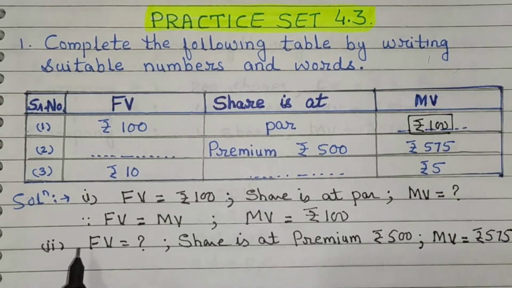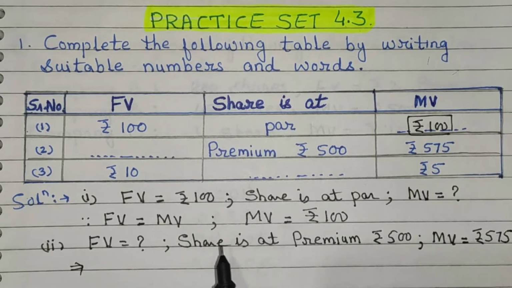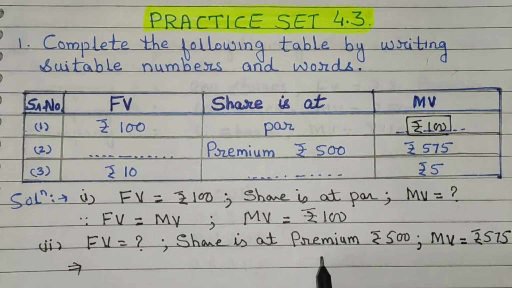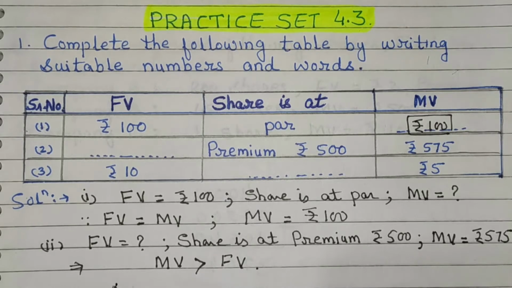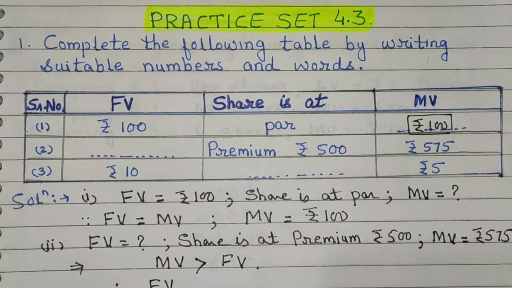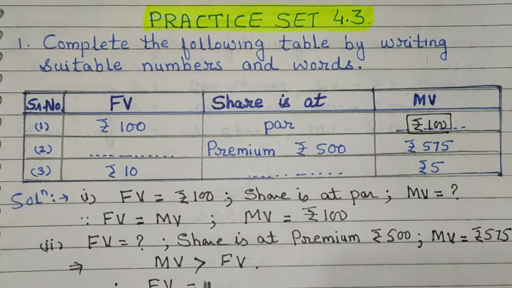Now we know that share is at premium when MV is greater than FV. In this example MV is greater than FV. Therefore share is at premium, FV is equal to MV minus premium.